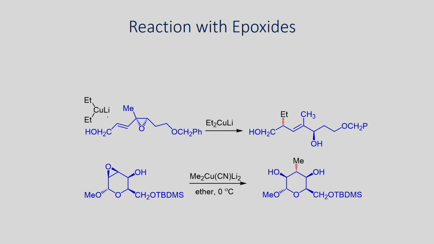You can also carry out the opening of the epoxide in this case. This reaction takes place from the less sterically hindered side, and stereospecifically you can open this and you get this alcohol as a product. And similarly, in this case you can open this and you get this compound. It goes via an SN2 pathway. The reaction takes place via nucleophilic substitution, and the Gilman reagent approaches from the less sterically hindered side, and you will be able to form the corresponding alcohol as the product.